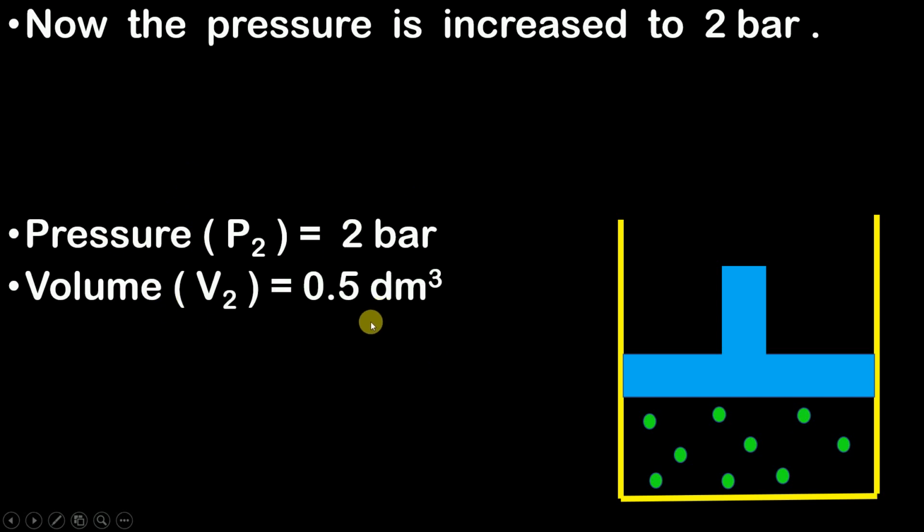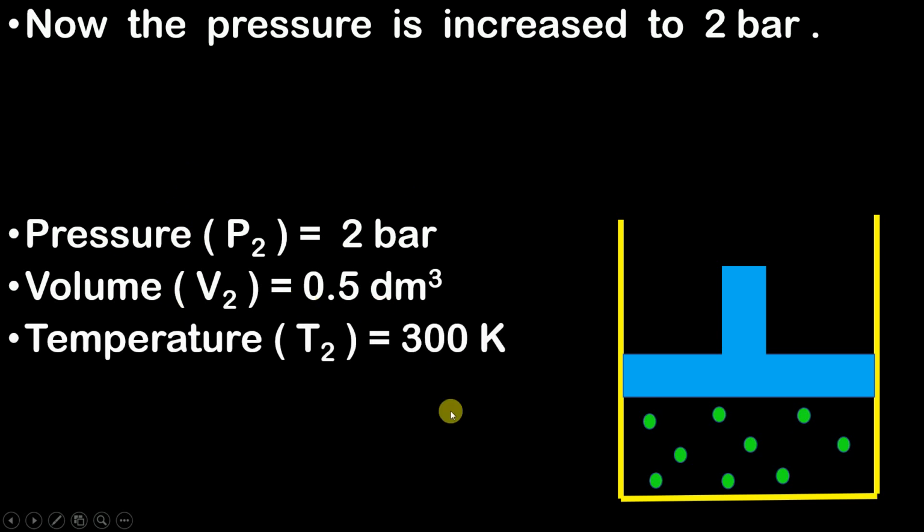Initially it was 1 dm cube, now it will become 0.5 dm cube, and let's say that we have maintained the temperature at 300 kelvins itself. Now can you see these properties are helping us to describe the final state of the system when we increase its pressure.